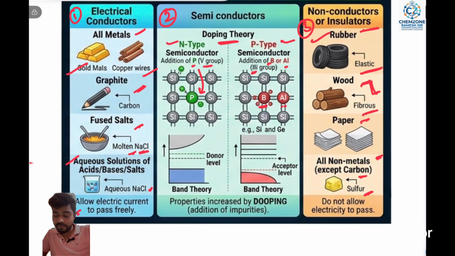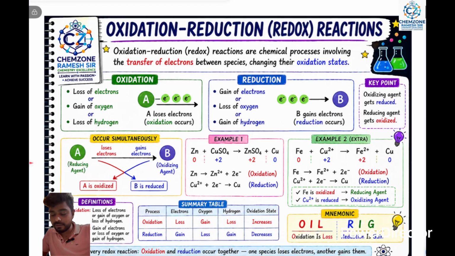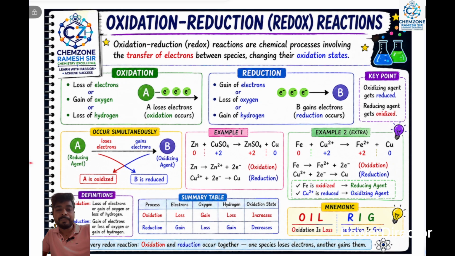Okay, so the next topic is oxidation and reduction. What is the meaning of oxidation and reduction? This is used for all chemical reactions. Both oxidation and reduction are present in any single reaction, and this is called a redox reaction. Redox reactions are chemical processes involving the transfer of electrons.